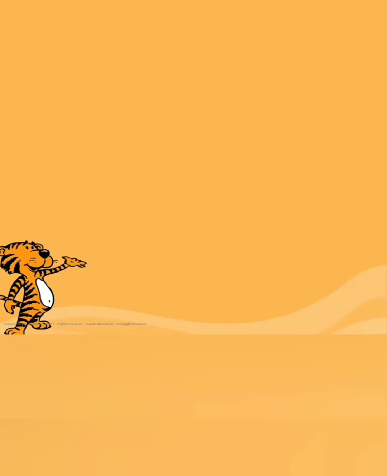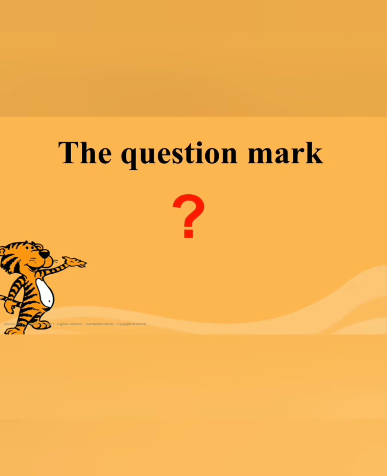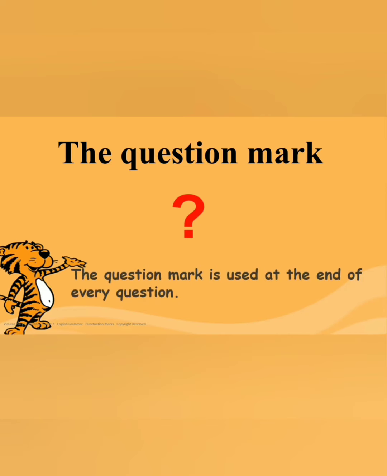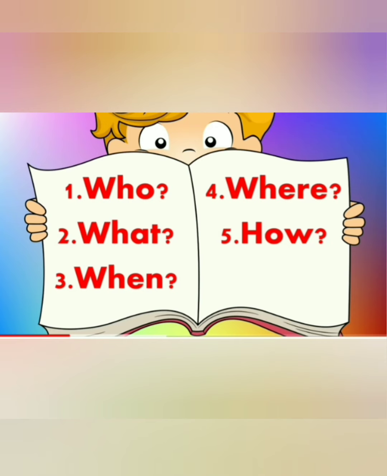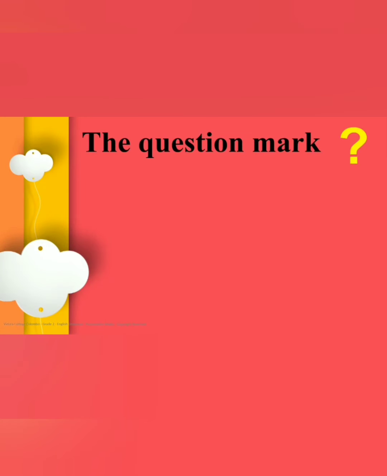Let us meet your another friend, and he is Mr. Question Mark. The question mark is used at the end of every question. That means it is used at the end of a sentence that asks a question. Every question starts with who, what, when, where, how, and why. So, it is an easy way to identify where to use a question mark.